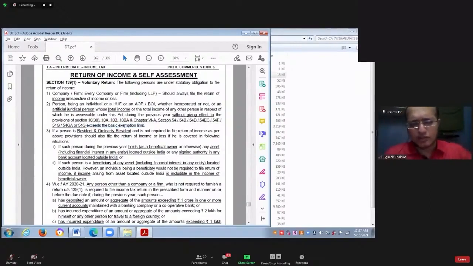Similarly, here also we have to take the total income, and to that we have to add back 10(38), 10A, 10B, 10BA, chapter 6 and section 54 exemption. The amount which is derived will be called income before deduction and exemption. If that income is more than the basic exemption limit, 2.5 lakhs, 3 lakhs, 5 lakhs, whichever is applicable, in that case it is mandatory for the assessee to file the income tax return.